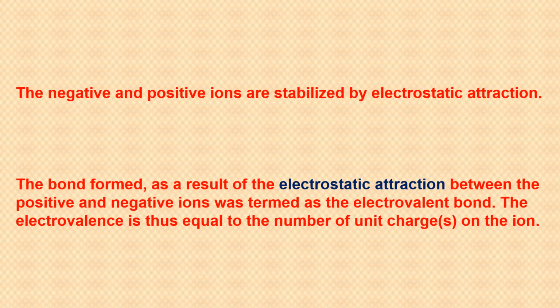And the negative and positive ions are stabilized by electrostatic attraction. Wherever you have a positive charge and a negative charge, like we just discussed Na plus and Cl minus as an example, so wherever you have opposite charges, there has to be what kind of attraction? Electrostatic force of attraction. And these bonds which are formed here are also called electrovalent bonds. Ionic bond is also called electrovalent bond. And when the bond is formed by sharing of electrons, we call it covalent bond, right?